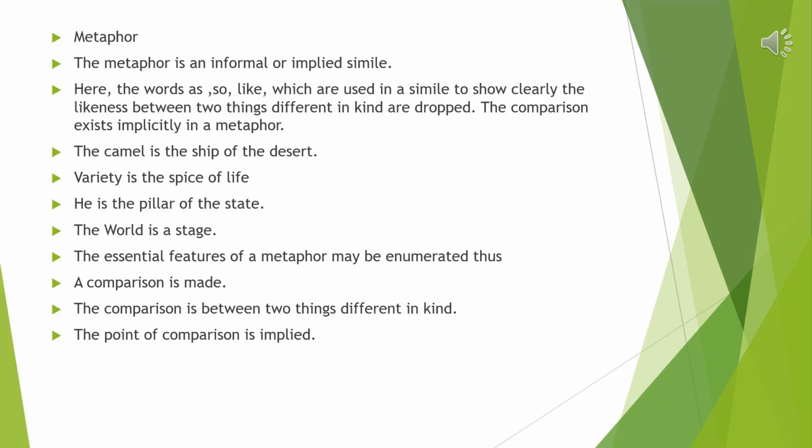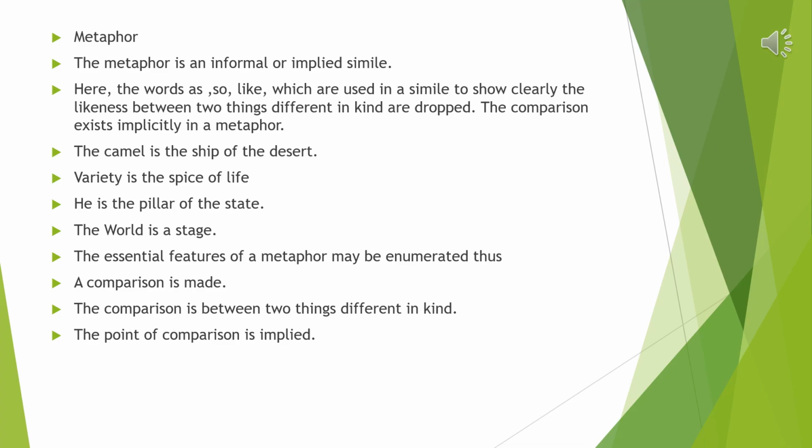Metaphor. Metaphor is an implied simile. Here too, you bring two objects together. These two objects are quite different from each other. You want to detect a point of similarity between them, but the point of similarity is not directly stated. It is for the reader to find out why these two objects are similar.